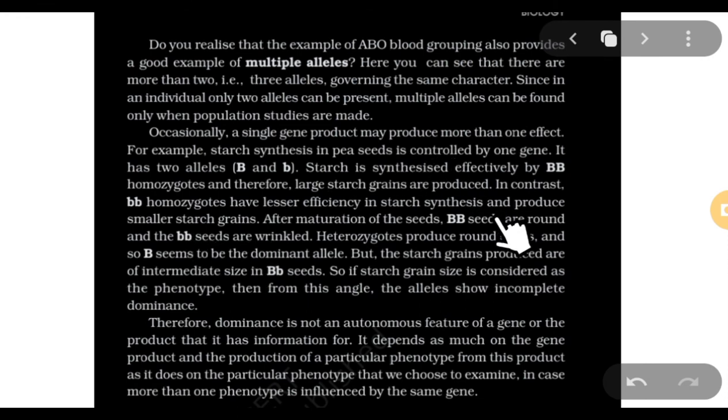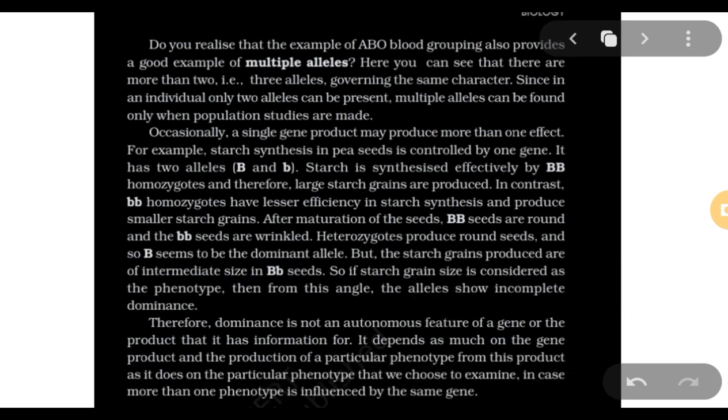If I consider shape, then it is complete dominance. So in case more than one phenotype is influenced by the same gene, the dominance or codominance or incomplete dominance depends on the phenotype that we choose to examine.